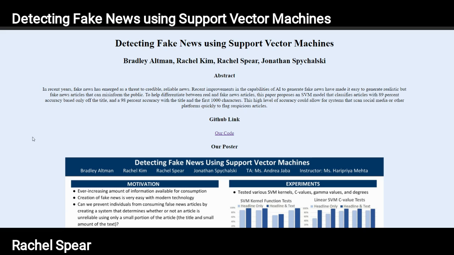So our abstract for this project is that in recent years, fake news has emerged as a threat to credible, reliable news, and recent improvements in the capabilities of AI to generate fake news have made it easy to generate realistic but fake news articles that can misinform the public.